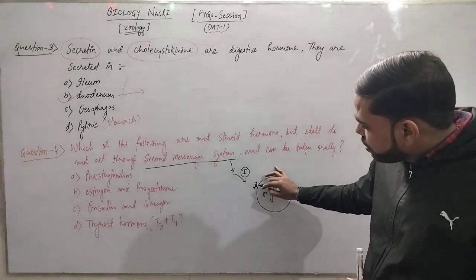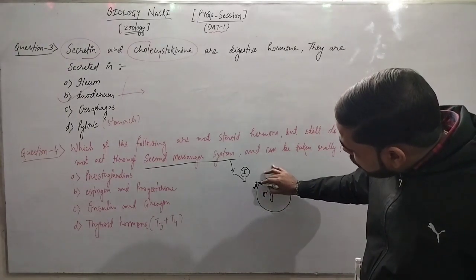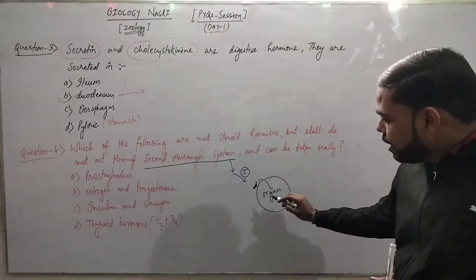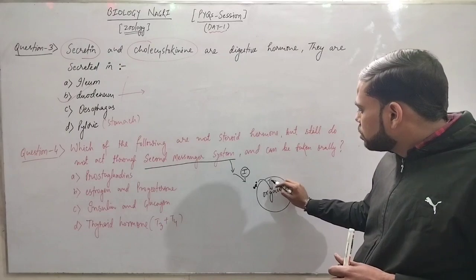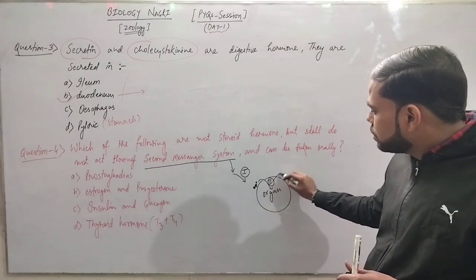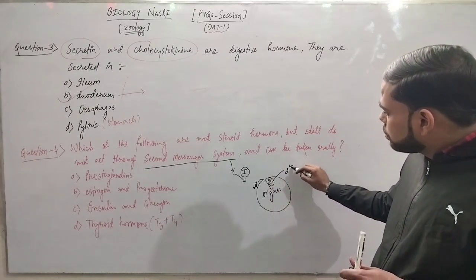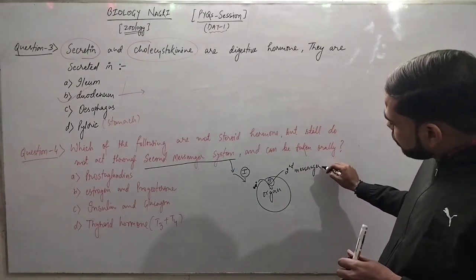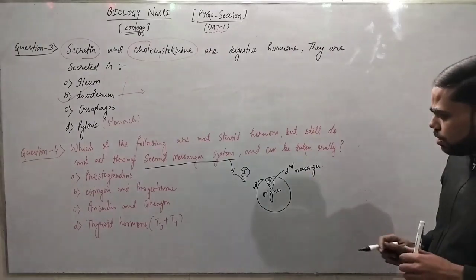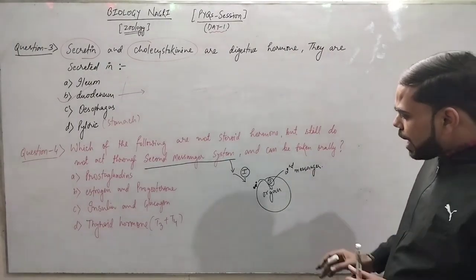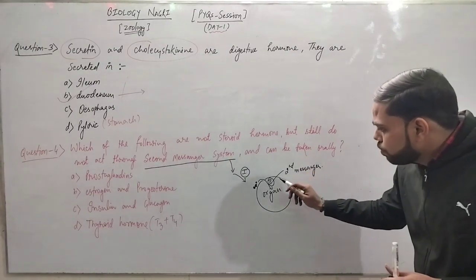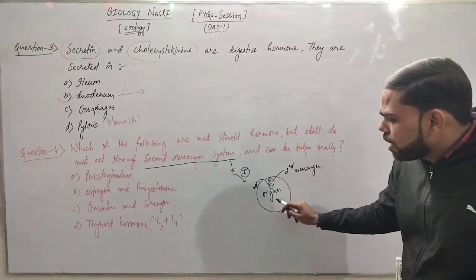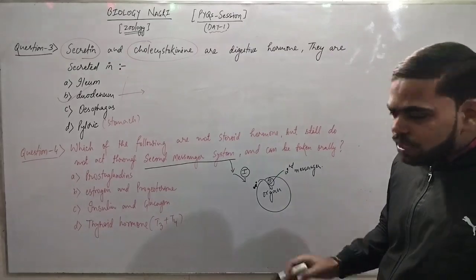After reaching the surface, the message from the surface is carried inside the cytoplasm by the second messenger. So a second messenger is a molecule or an ion or small protein which provides the message from the surface to the cytoplasm or the nucleus, which is the target.